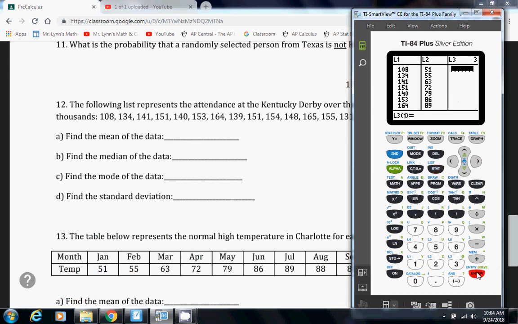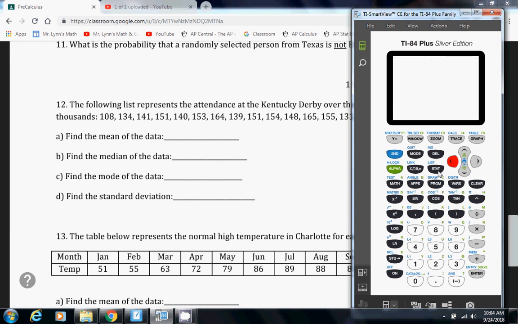Now I've already plugged them all in, but you need to, in L1, this very first list, type in all the numbers we see here about the Kentucky Derby. Now you just need one list. I just have the other one there because I'm already ready for number 13. But number 12 is everything in list number 1. Once you have all the numbers plugged in, make sure you double check.